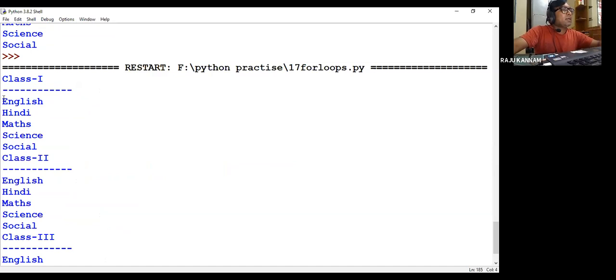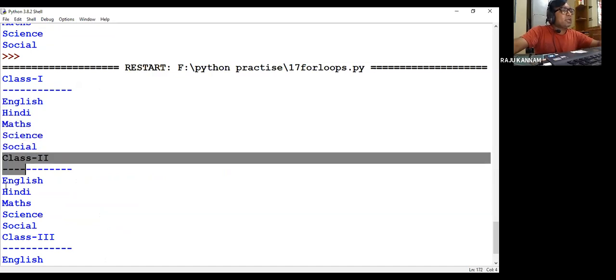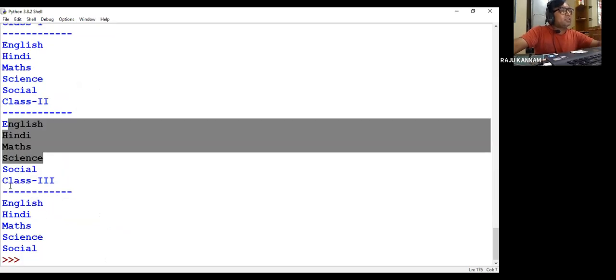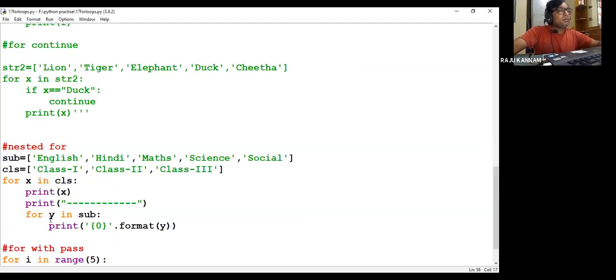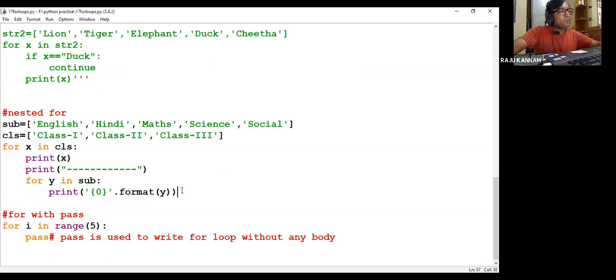So here class 1 I'm printing all the subjects, class 2 again I'm printing all the subjects, class 3 I'm printing all the subjects. That's all. Which format you want to print is up to you.